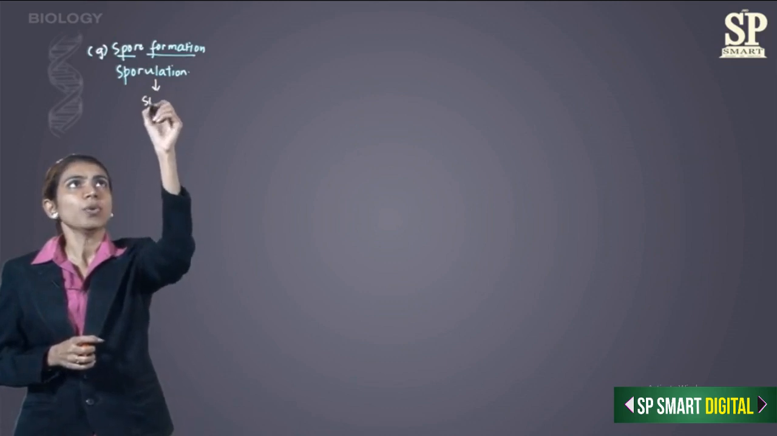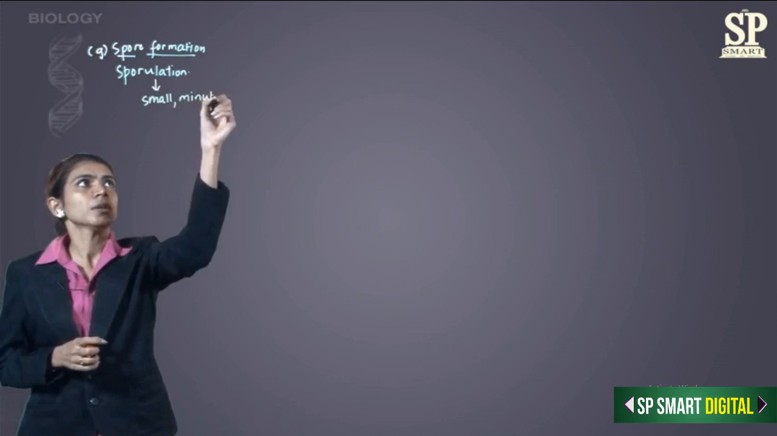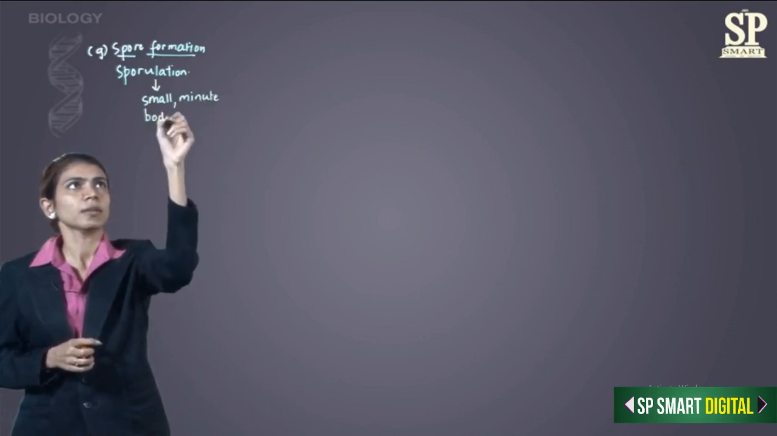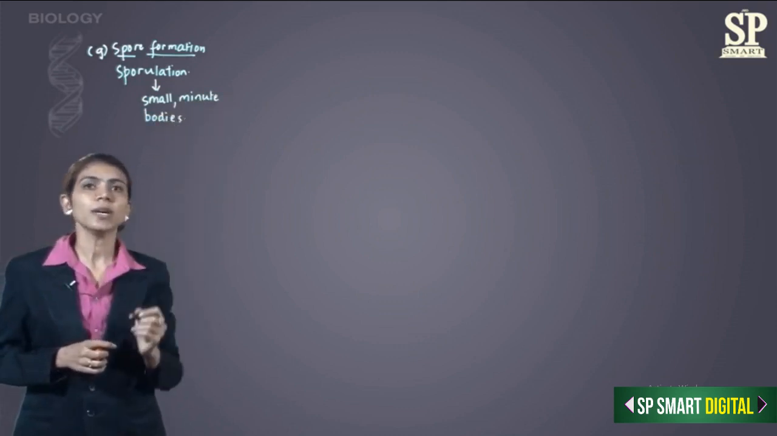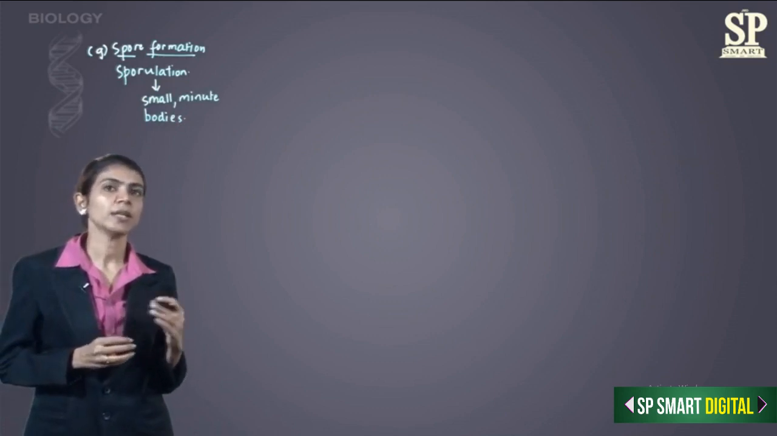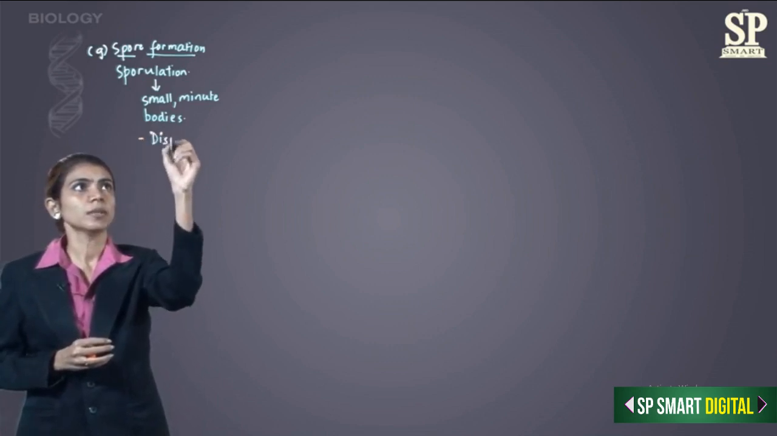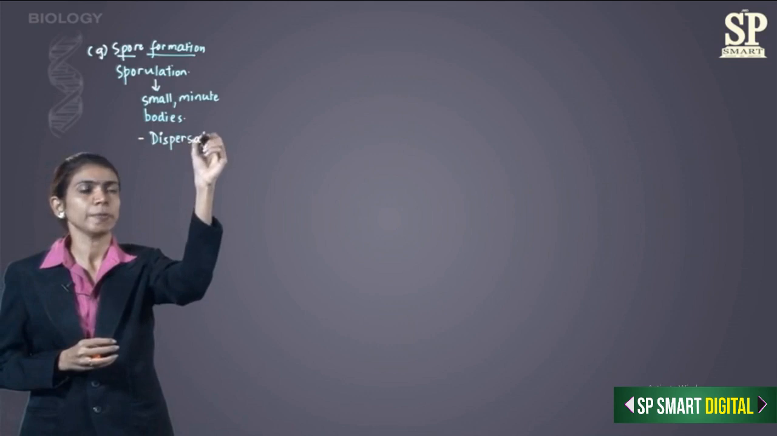So these are small, minute bodies. Spores are capable of dispersing. Dispersing means they spread around and then they form new individuals. So the property of dispersal is important.